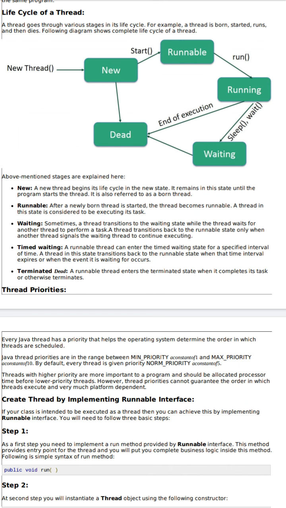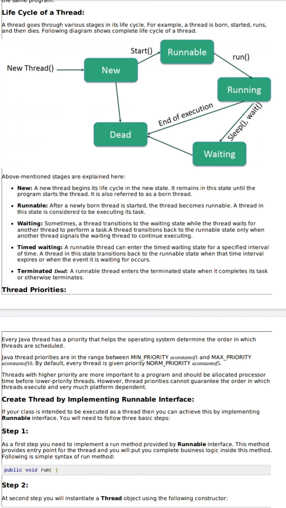After that it comes to the run position, meaning it is running. While it is running, another thread can run. If I want this thread to stop for some time, we can do that, so for this we have the waiting option. We can make a thread wait using sleep or wait.